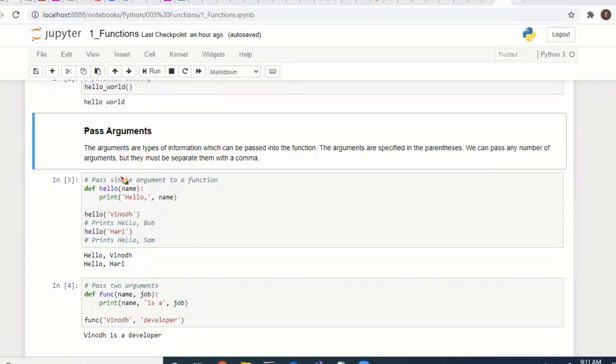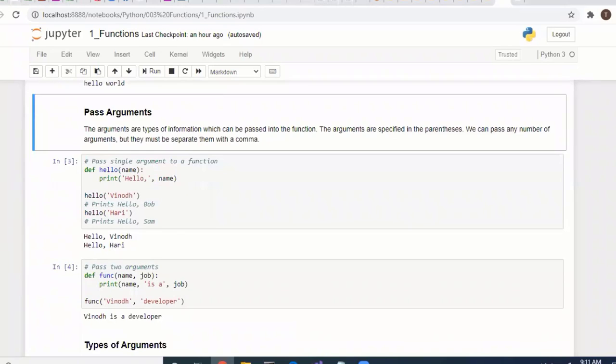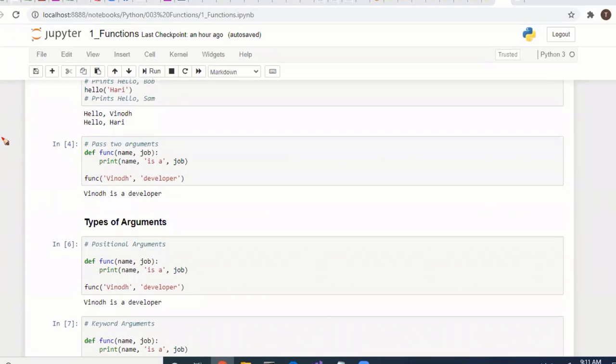So we are passing parameters, that is, arguments. The arguments are specified in the parentheses. We can pass any number of arguments, but we should separate them with commas. If there is more than one argument, as in this example, we pass two arguments with the function name, as comma-separated values. Whatever names we specify, you can use those names inside your function.